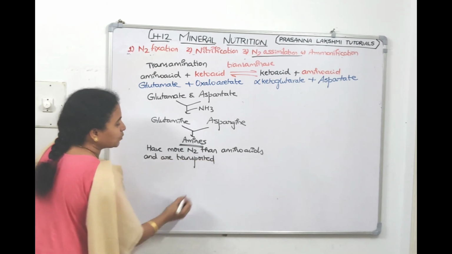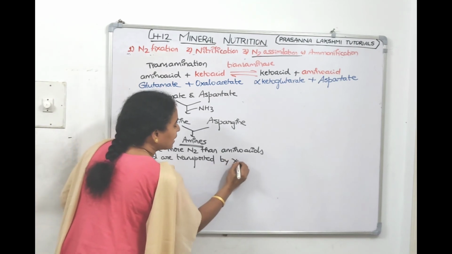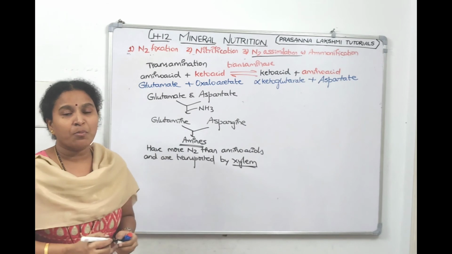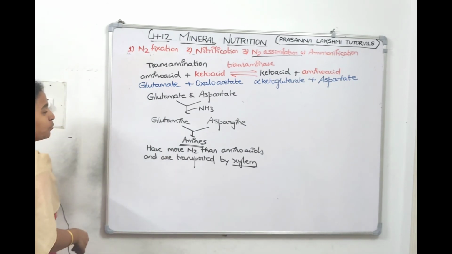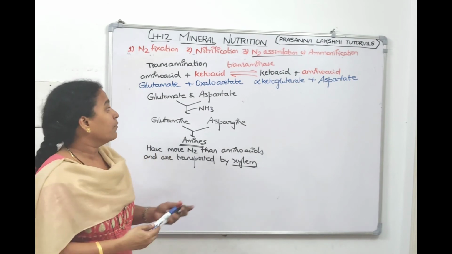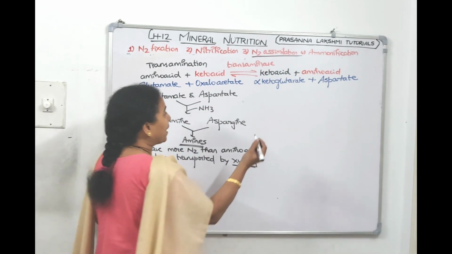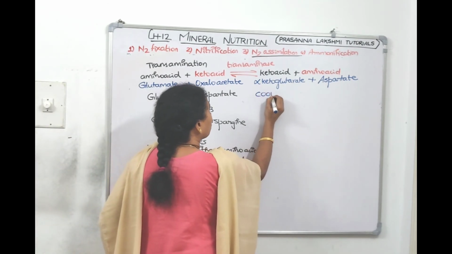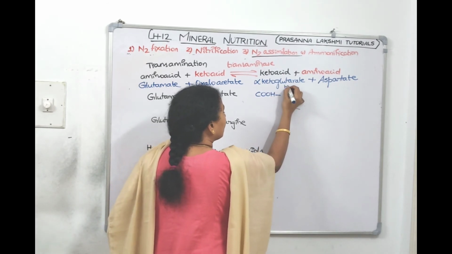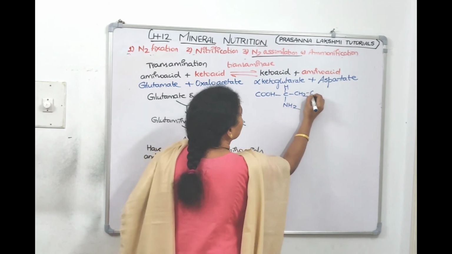They are transported by xylem. Don't think that these are organic compounds; organic compounds will not be transported by xylem, but these are transported by xylem only. Now, the structure of aspartic acid is COOH, amino group here, hydrogen here.